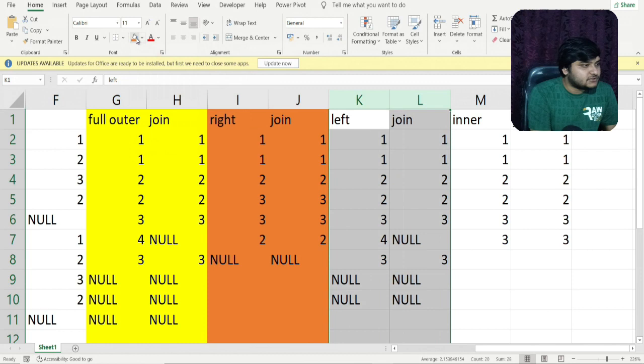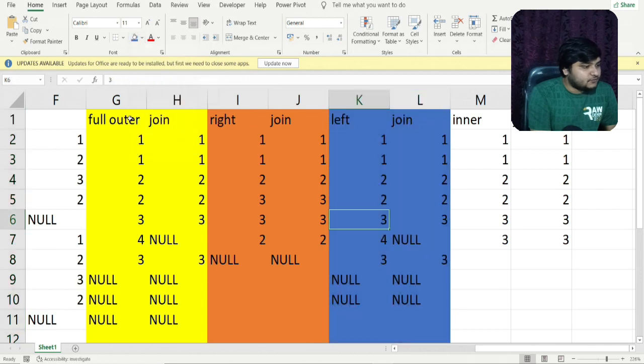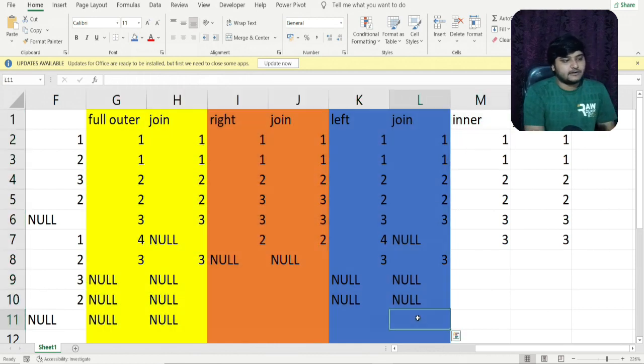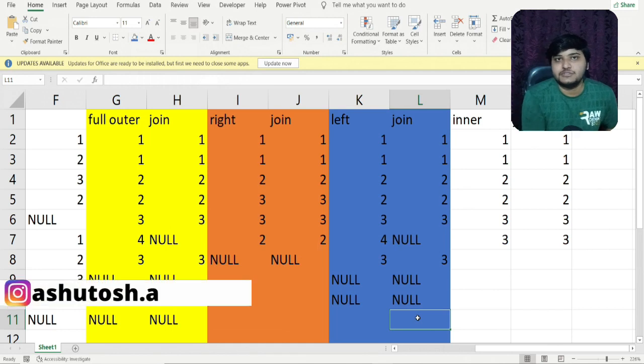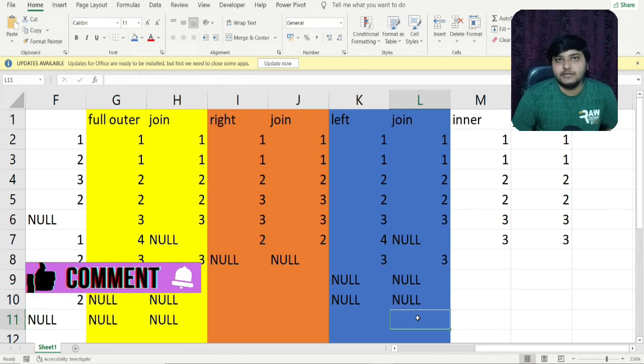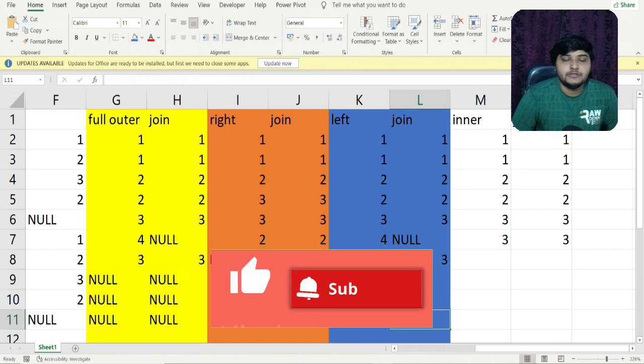And from my definition, the full outer join is a union of the left join and the right join. So friends, you can experiment on the same data here, and if you know how the union function works in SQL, I believe you'll be able to articulate from these outputs presented here. I believe these concepts discussed in this video can help you clear your interviews and also solve some advanced level problems on joins.